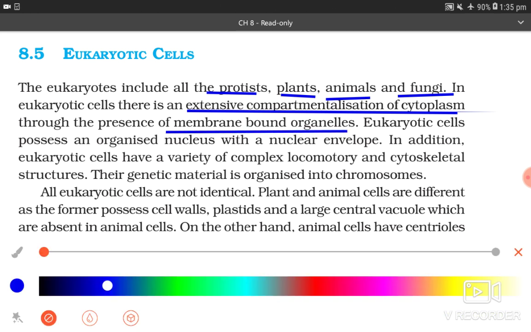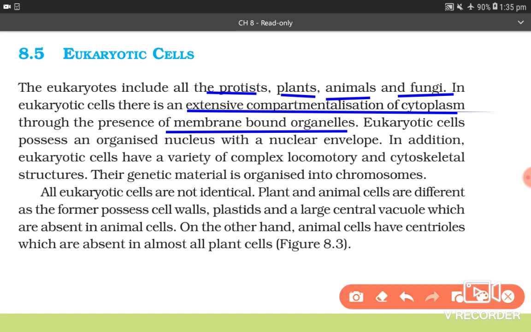Eukaryotic cells possess an organized nucleus with nuclear envelope. In addition, eukaryotic cells have a variety of complex locomotory and cytoskeletal structures. Their genetic material is organized into chromosomes.